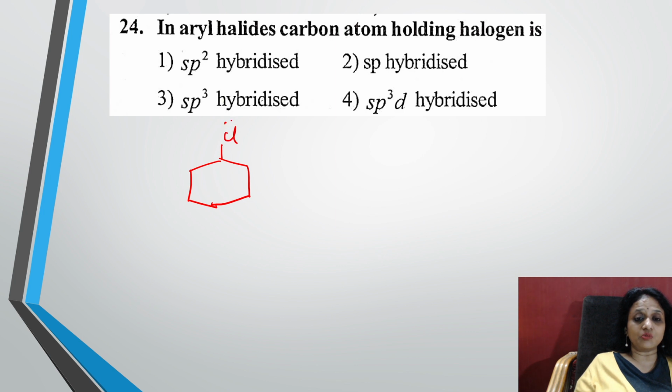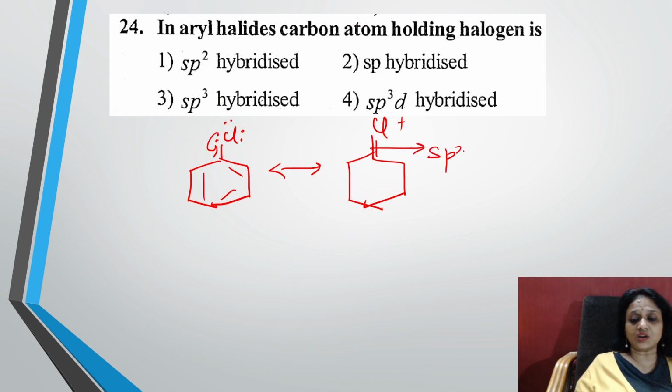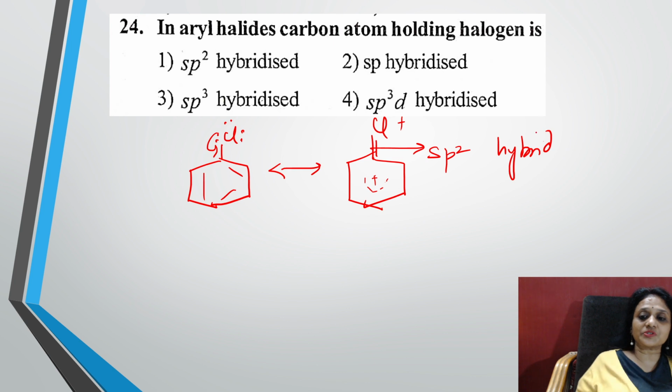24th question. In aryl halides, the carbon atom holding halogen is, yes, just now I said, in aryl halides there is a double bond character. Yes, students, a double bond. Because of this, what type of hybridization do you get? Double bond is always sp2 hybridized. So this shifts like this, sp2 hybridized. So which is the option, students? It is 1. Easy.